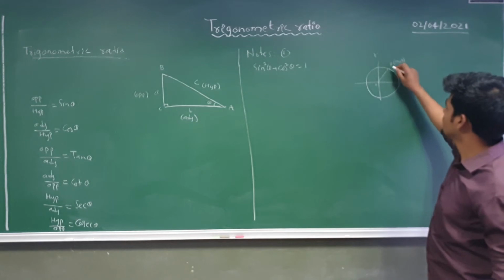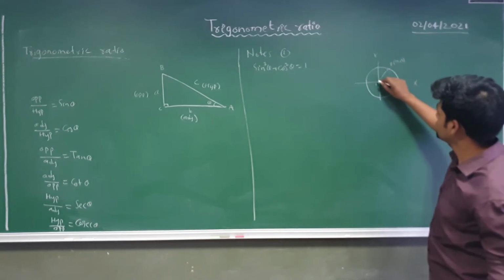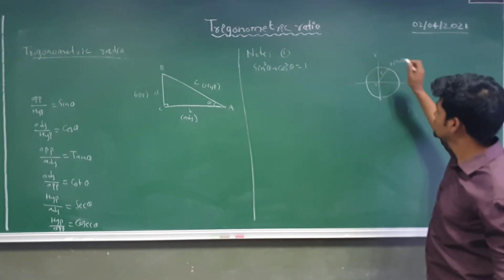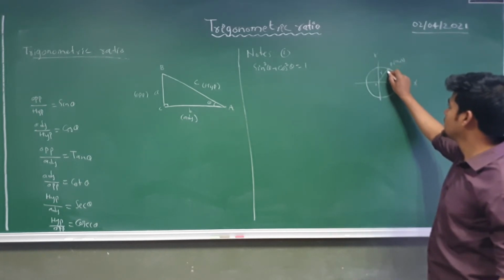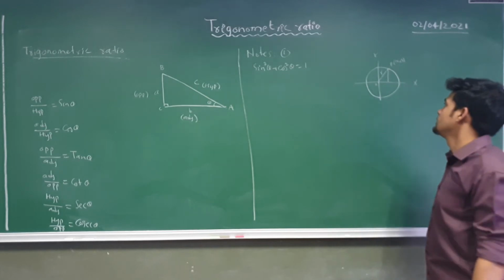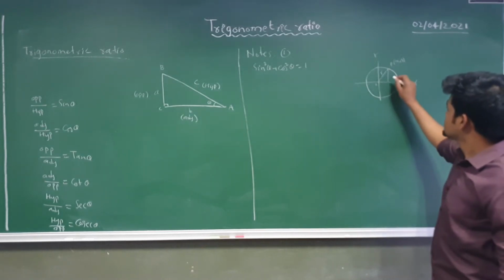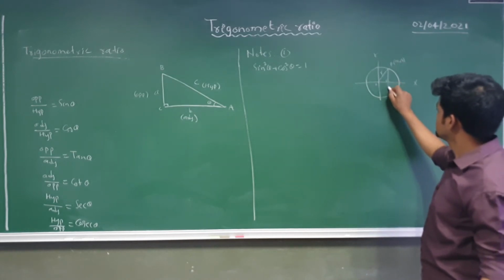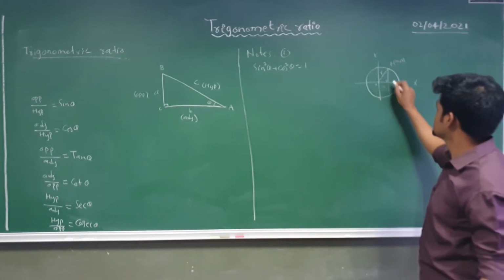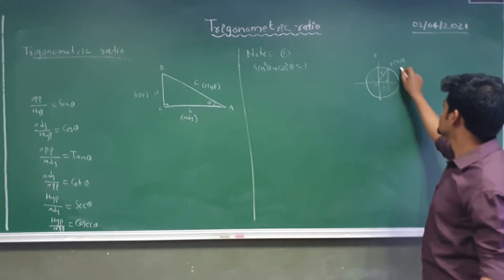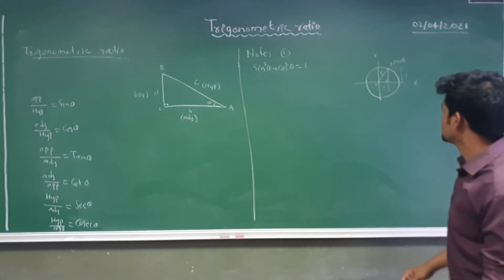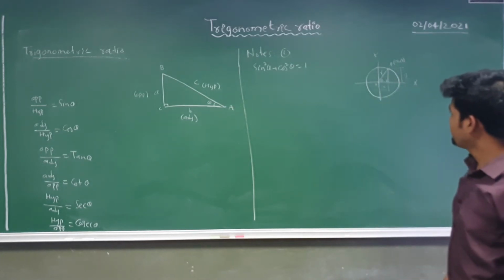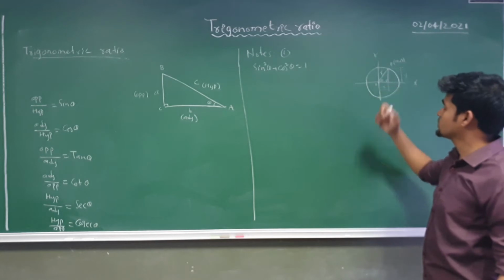If I draw a line from the center to the perimeter of the circle, that line we call the radius. And if I draw a line from point P, we will get one right angle triangle right here, and the distance of this is x, and the distance of this is nothing but y. Let's suppose this is theta. Just apply Pythagoras theorem here.